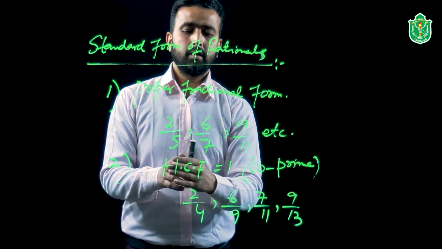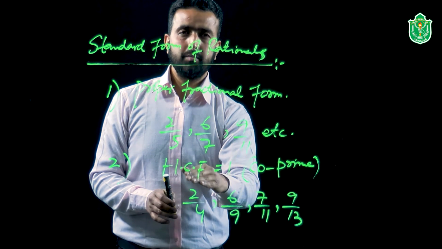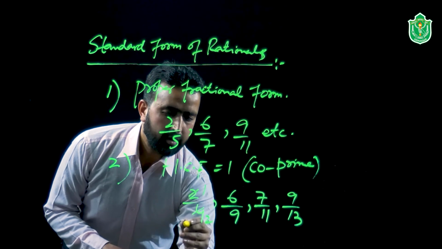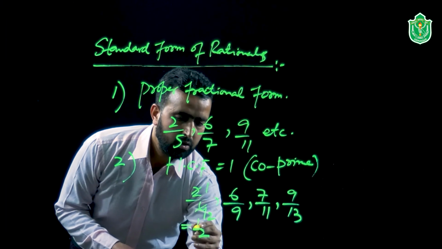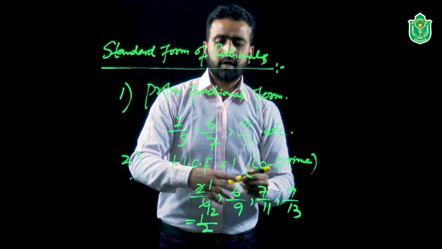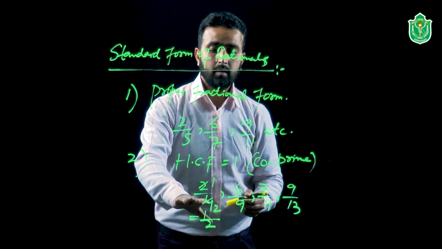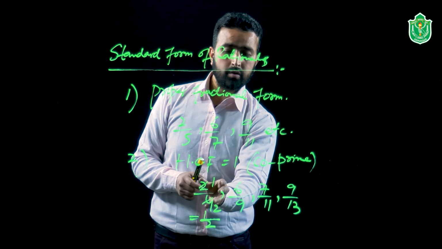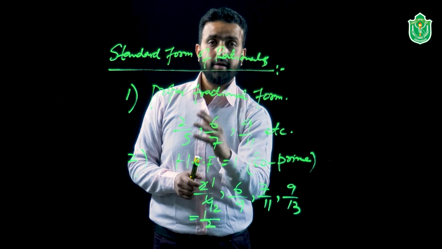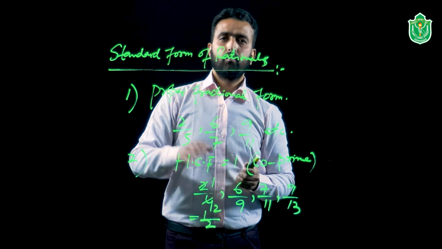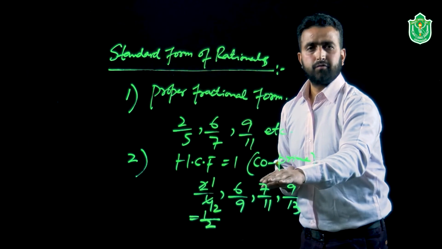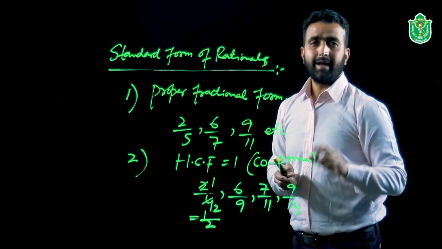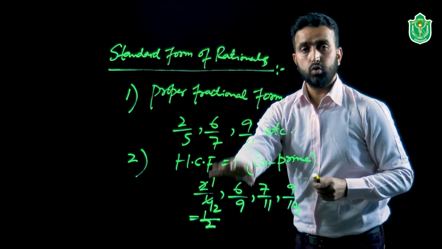Or in simpler words, can we go further for the cancellation of the terms? You can see, yes, it is 2 1s and 2 2s. So the resultant number here is 1 by 2. So we cannot say 2 by 4 is in lowest terms, as the highest common factor between the numerator 2 and the denominator 4 is not 1. So what to do further? We have to go for the cancellation further to make these fully co-prime. That is, the highest common factor between these two must be equal to 1.